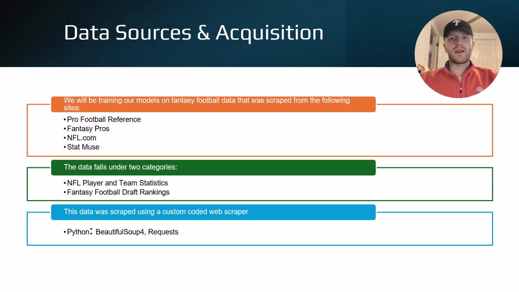Our dataset spans from 2018 to 2024 and consists of NFL player and team statistics as well as fantasy football draft rankings. This data was collected using a custom-coded web scraper which used Python's Beautiful Soup 4 and requests libraries. We gathered our data from highly reputable sources such as Pro Football Reference, Fantasy Pros, NFL.com, and StatMuse.